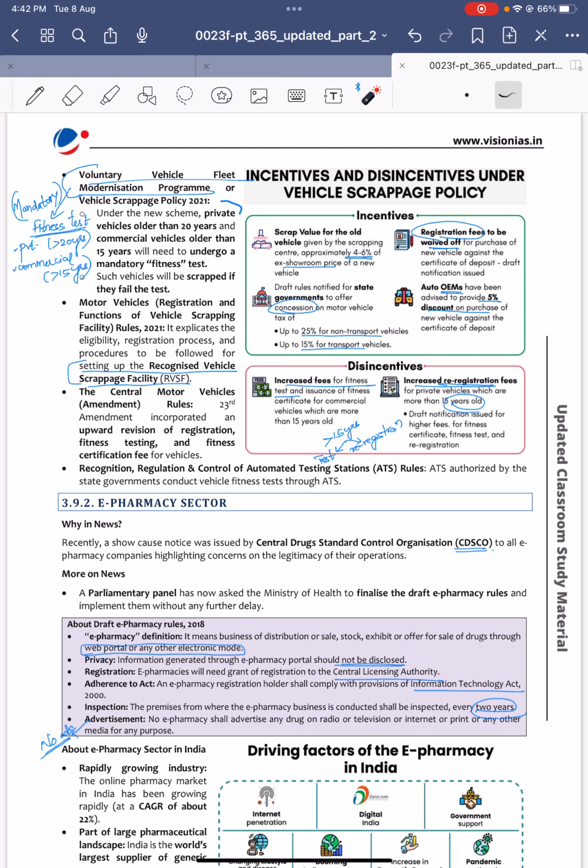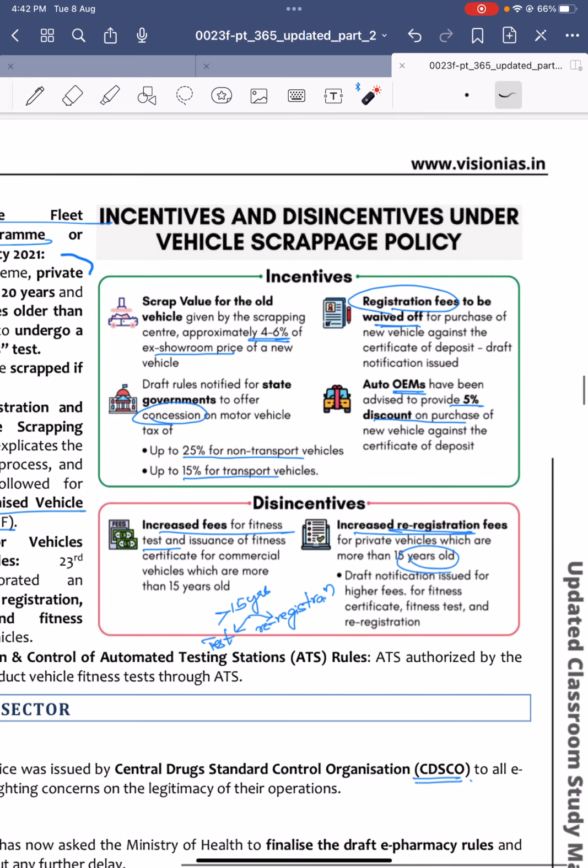Under this, the incentives given include scrap value for the old vehicle being scrapped, approximately 4 to 6% of the ex-showroom price of the new vehicle. The state governments also provide concessions on motor vehicle tax, for example 25% for non-transport vehicles and 15% for transport vehicles.